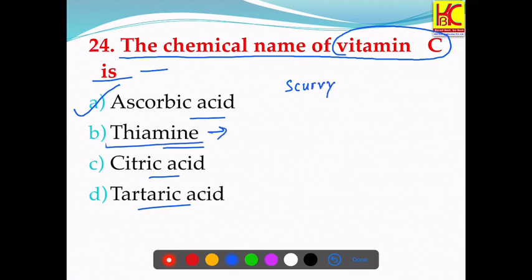It's vitamin B1. And the deficiency of vitamin B1 causes beriberi. It's very important. Many a times they ask. Then citric acid is present in all the citrus fruits like lemon, oranges, etc. Tartaric acid is an organic acid that is present in many fruits such as grapes, banana, tamarind, etc.